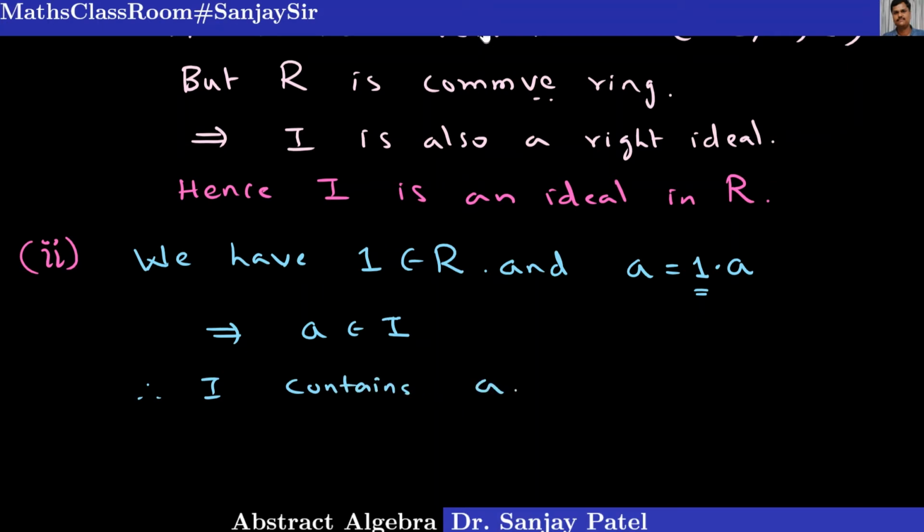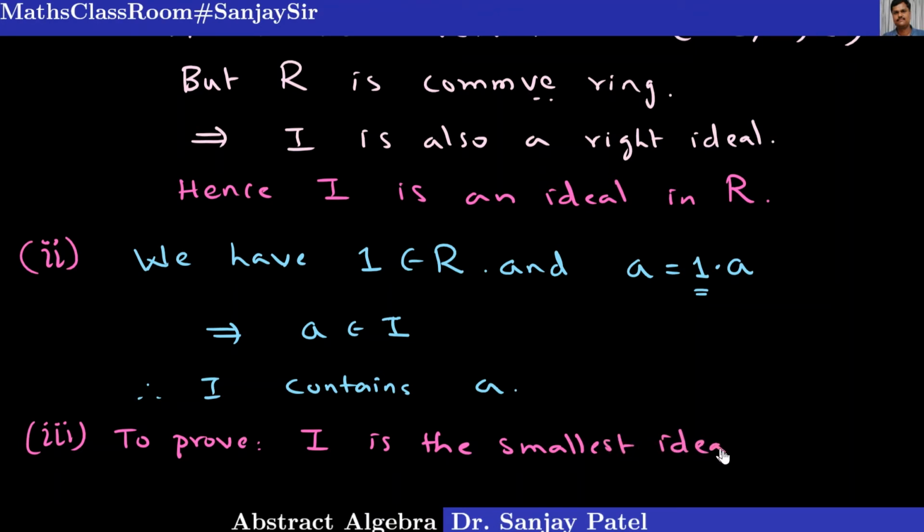And the last part, I is the smallest ideal with this property, means I is the smallest ideal containing the element a. This is our last thing, smallest ideal containing the element a. Okay, how to prove that this is the smallest ideal containing a?